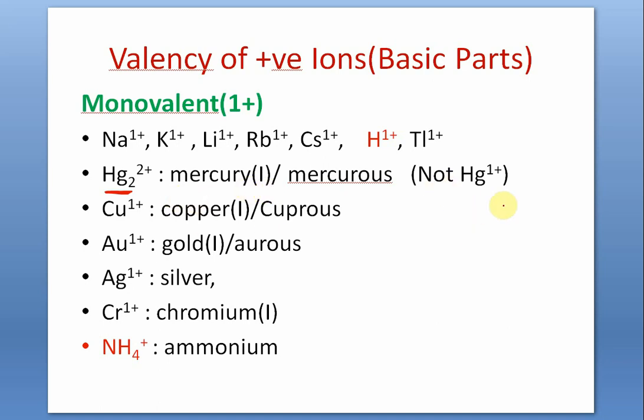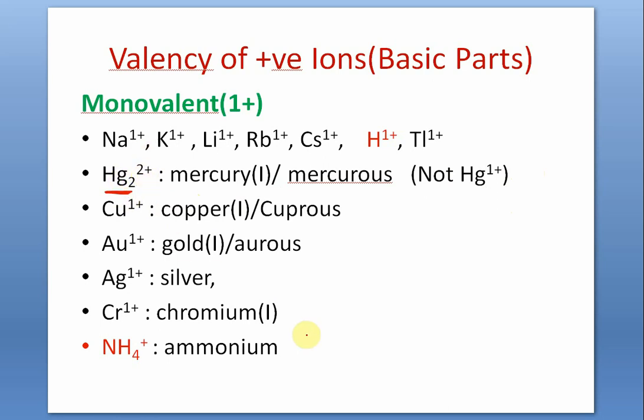Now, this is okay for students up to class 10. But when you are in class 11, you have no permission to write Hg1 plus, Hg2 2 plus. And that means for 1 mercury, the charge is 1 plus.